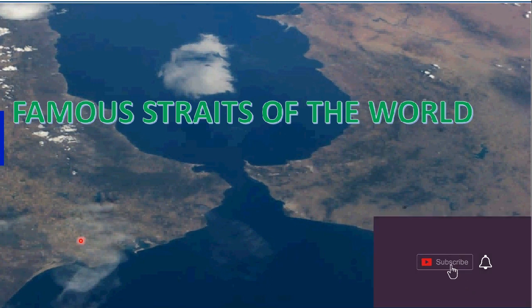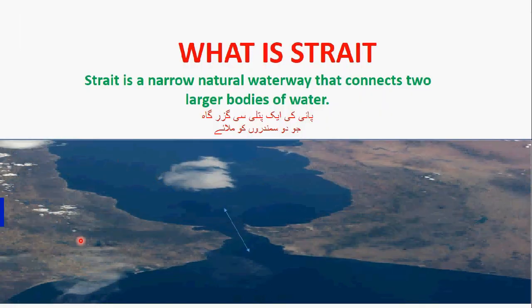Viewers, today we are going to know about famous straits of the world. If we define it, a strait is a narrow natural waterway that connects two larger bodies of water.